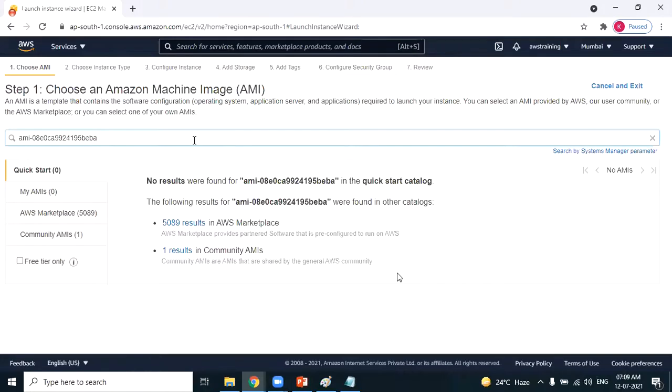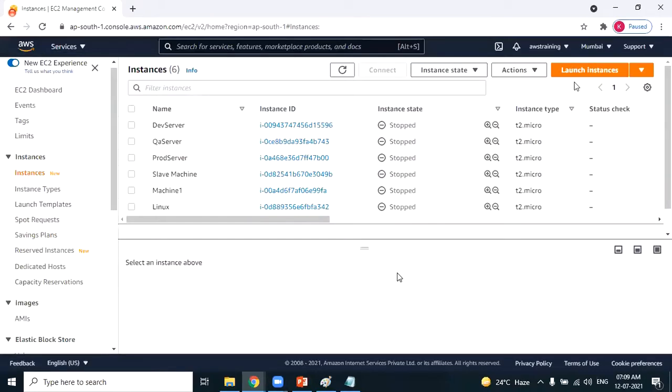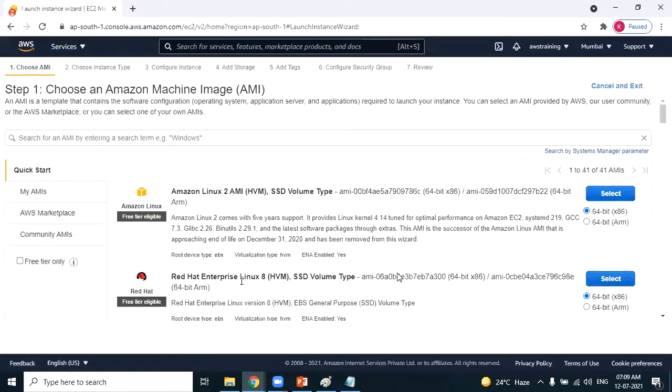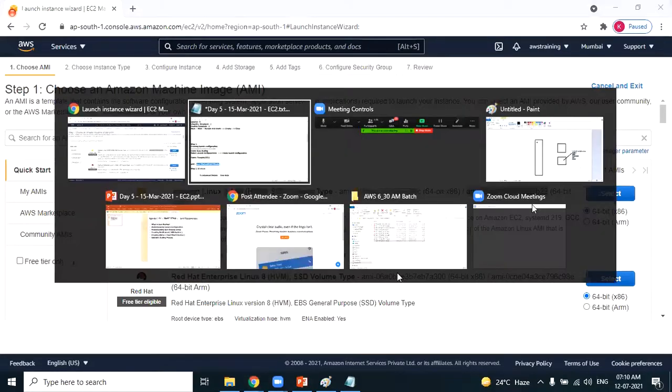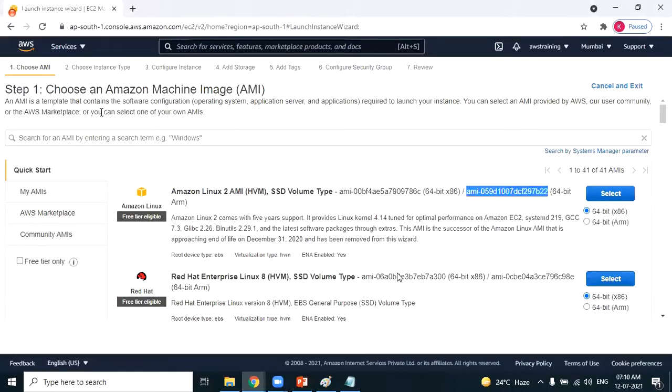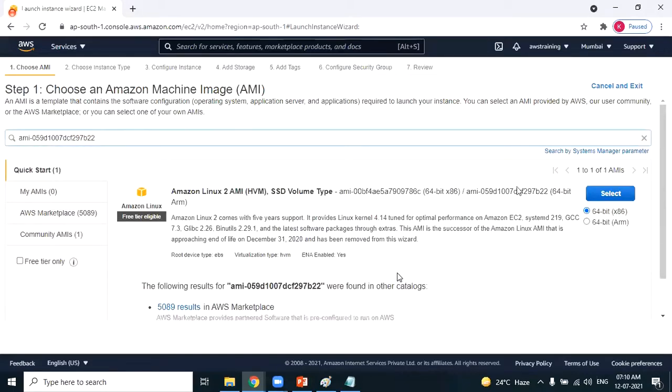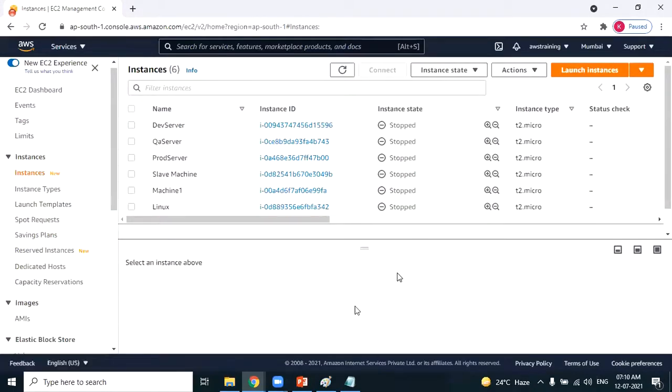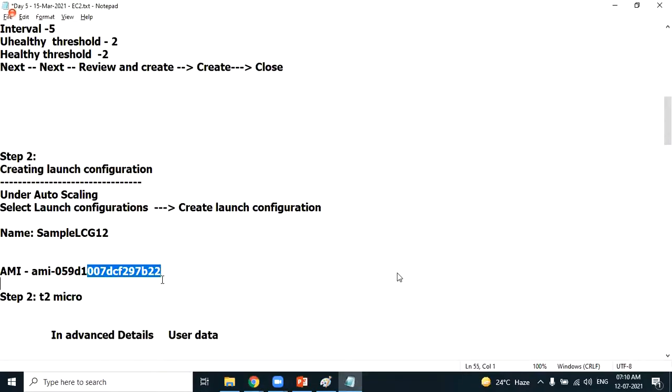So this AMI is not available. Let's go with Amazon Linux. I want to go with the 64-bit operating system. This AMI, I want to use it. I want to create this particular operating system. This is the AMI ID. You have to take note of this particular AMI ID. I hope now it is very clear. Perfect. This is the AMI ID which I want to use. So I have taken the operating system ID which I have to use in my launch configuration.